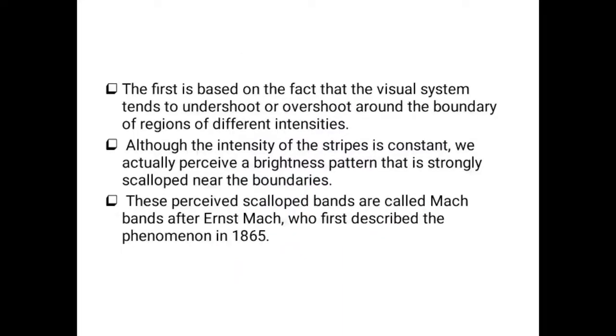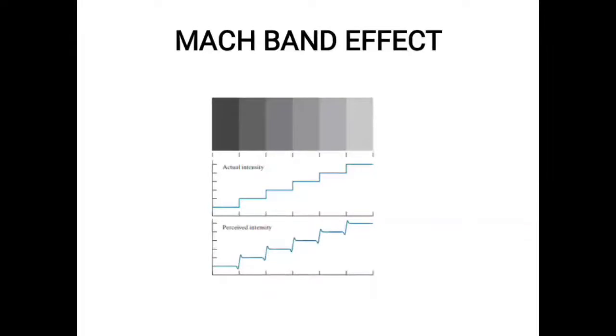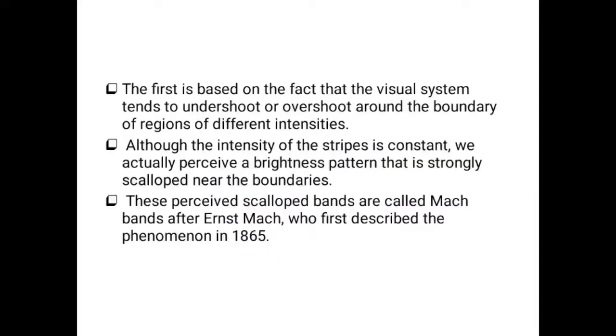The first point is based on the fact that the visual system tends to undershoot or overshoot around the boundary of areas of different intensities. As I already said, in this image there will be different intensities from bright to lower, and based upon those intensities, the boundaries are captured.